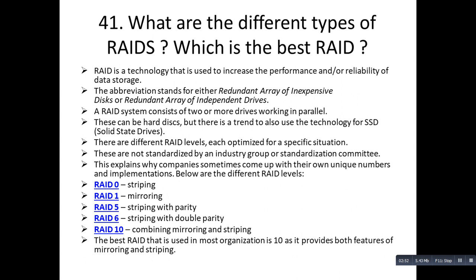Guys, keep in mind, you just have to understand the topic, because RAID is a very big topic and it cannot be included in one or two slides. So what I will do is I will create an entire video on RAID and post it so that you get a better idea about it.